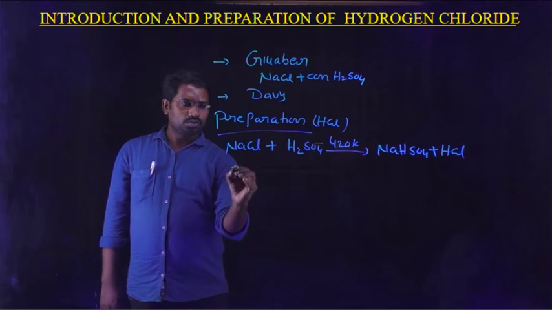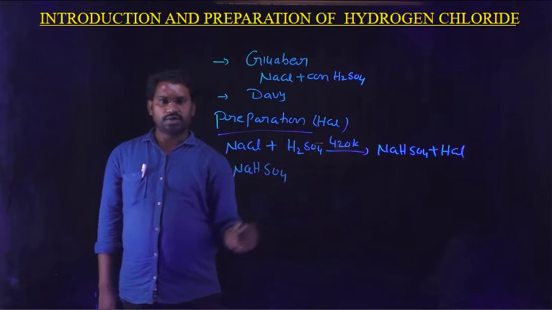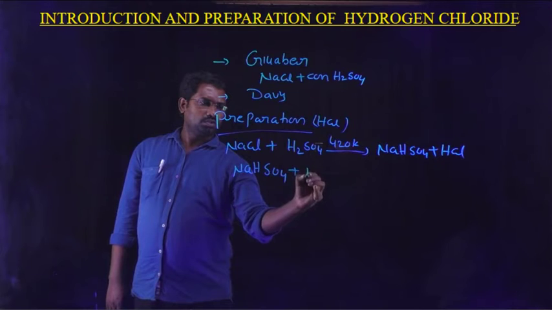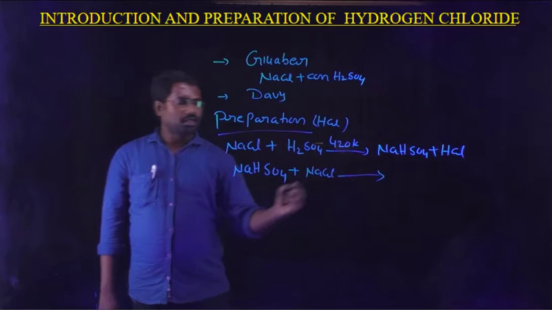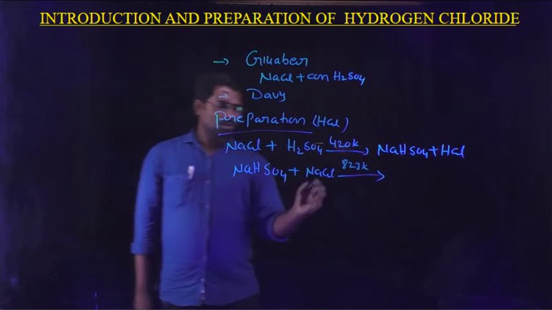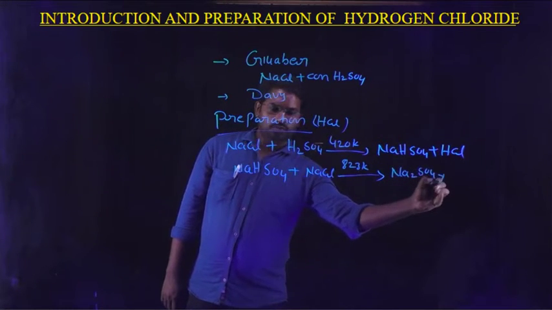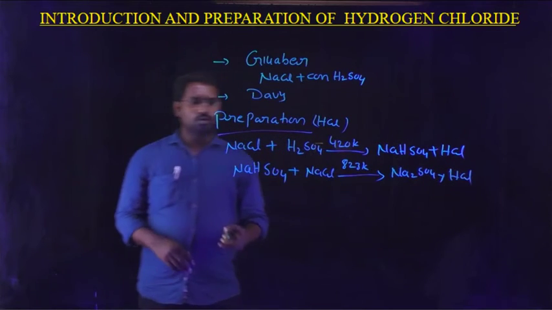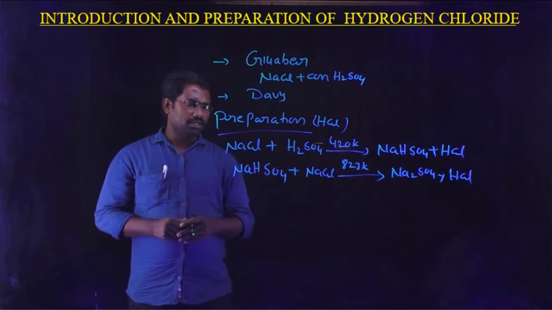And again, sodium bisulfate reacts with sodium chloride at 823 Kelvin temperature. It gives sodium sulfate, Na2SO4, plus HCl. So in these two equations, we can easily prepare HCl gas.